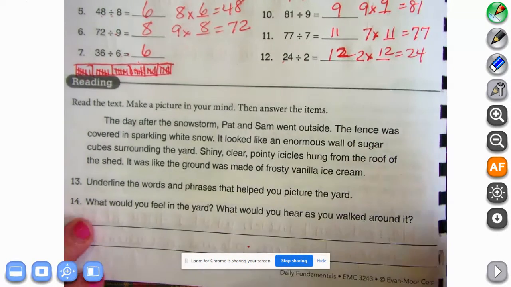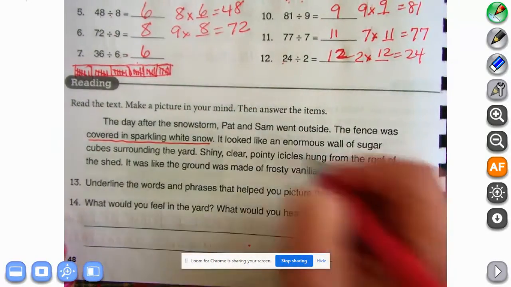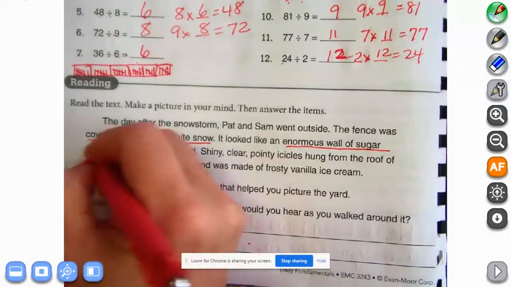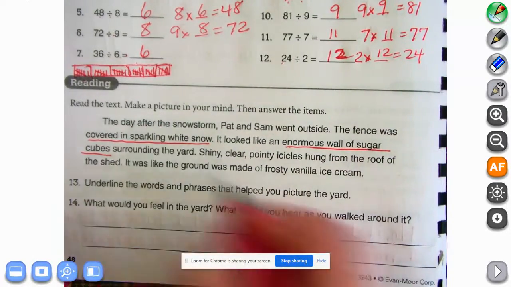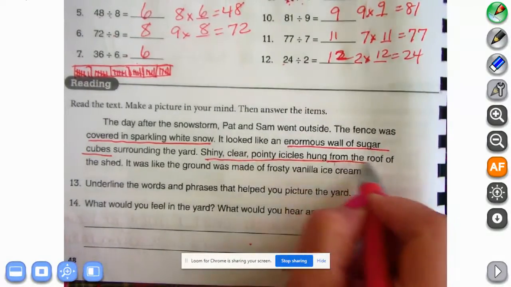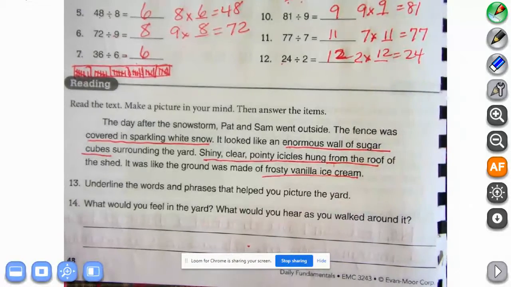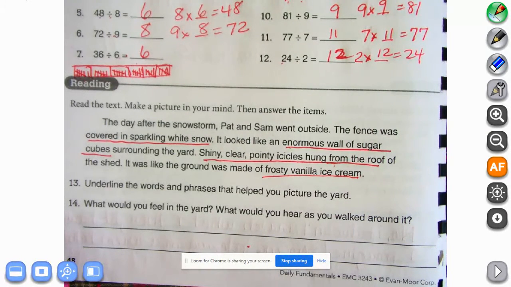Okay, so for me, it's covered in sparkling snow, an enormous wall of sugar cubes, shiny, clear, pointy icicles hung from the roof. It was like the ground was made of frosty vanilla ice cream. What would you feel in the yard? What would you hear as you walked around?